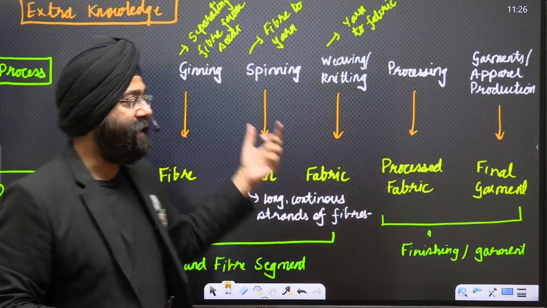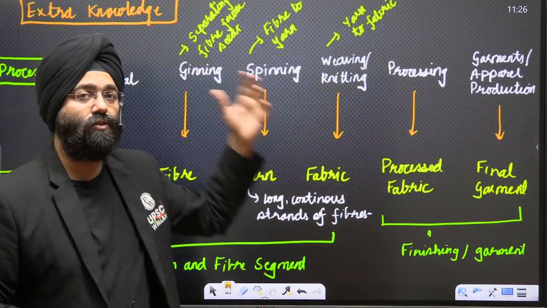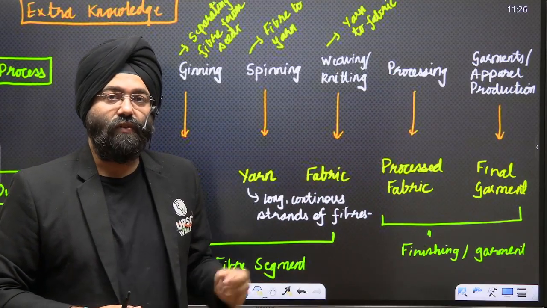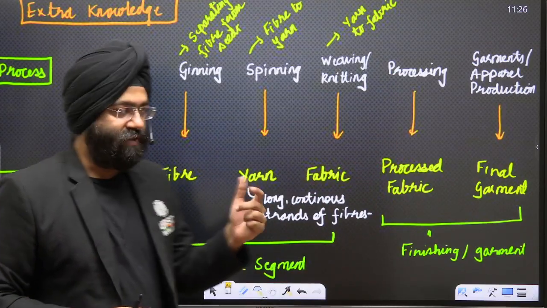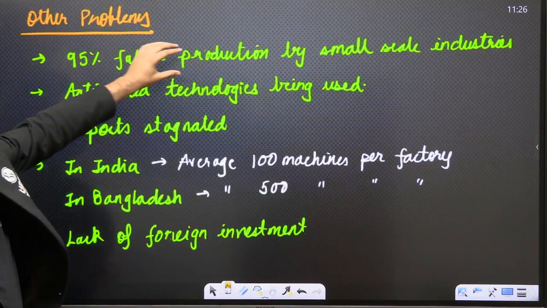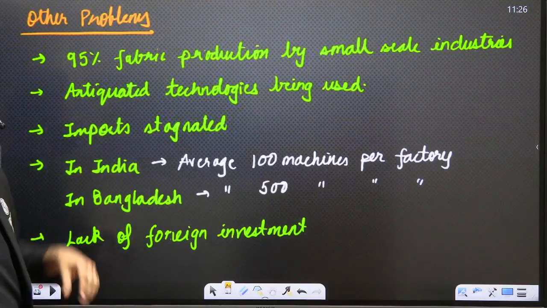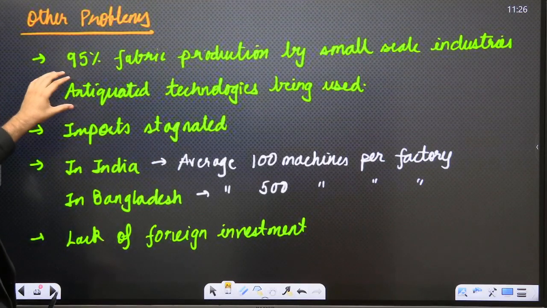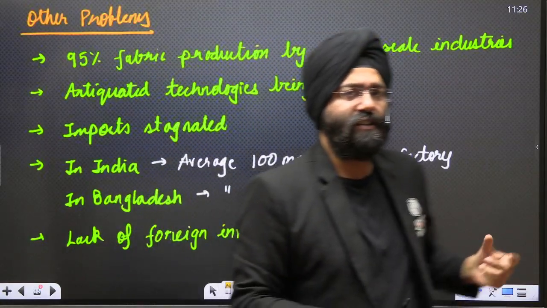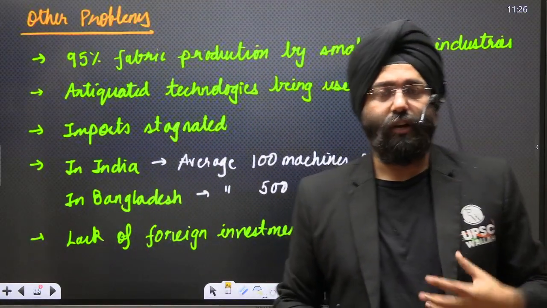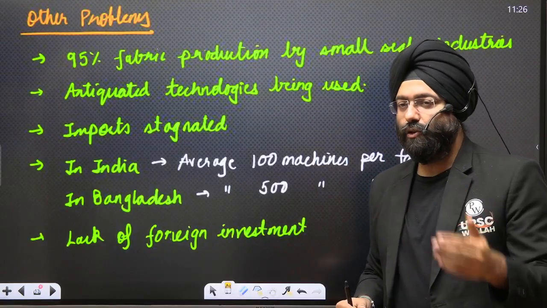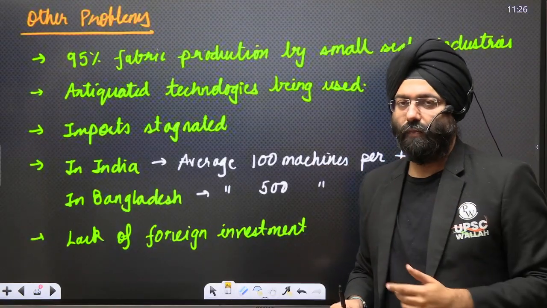Do you realize that India even exports yarns to other countries? But when it comes to the finishing garment sector, we are way backward. Now see, understand why. 95% of the fabric production is taking place by the small scale industries. Along with it, these industries use antiquated, that means old technologies which are even 50 years old. Using those technologies at present is absolutely kicking you out of the competition.